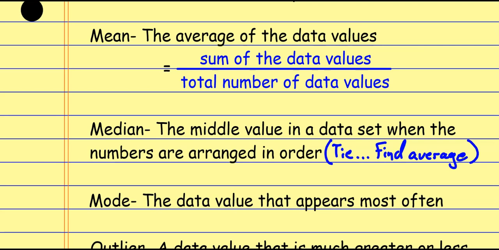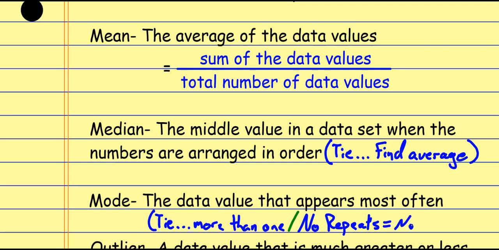So just remember that little nugget. The mode is an interesting one also because we have to remember that there can be more than one mode. So if there's a tie, we have more than one mode. But in order to be eligible for the mode, it has to at least repeat more than once. So if there's only one of every value, then there is no mode. That's like an extra little piece attached to that. So if there's no repeats, then there's no mode.